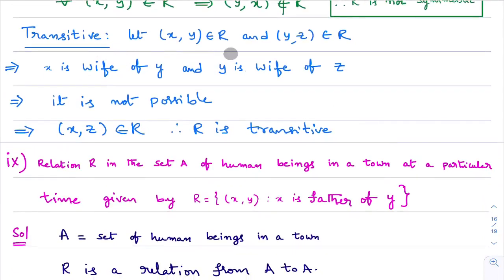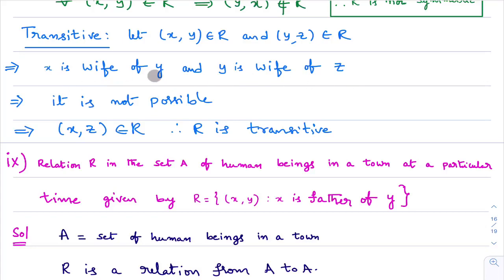How to check the transitive relation? First, you take ordered pairs (x, y) and (y, z) in the relation. Now you check whether the ordered pair (x, z) belongs to this relation or not. First, I take the ordered pair (x, y) in the relation. It means x is wife of y. The ordered pair (y, z) belongs to the relation means y is wife of z. First thing, is it possible that x is wife of y and y is wife of z? I'll check.